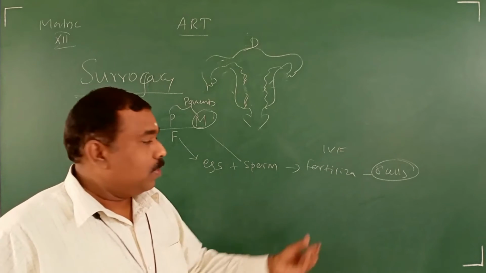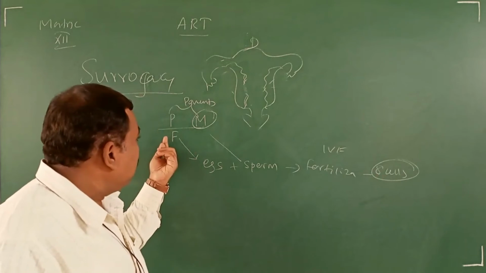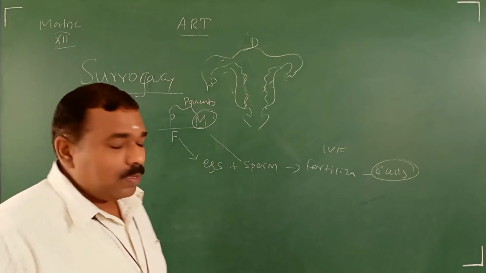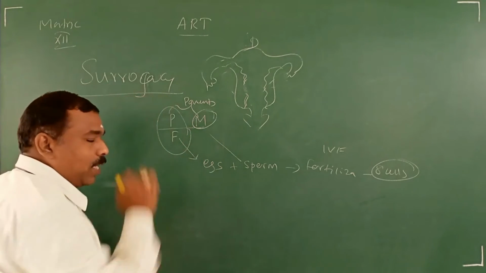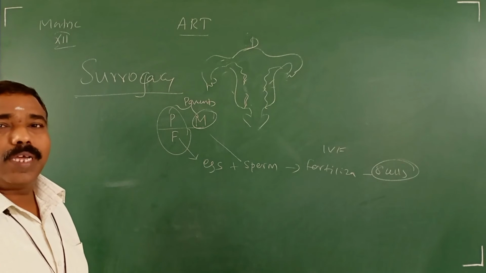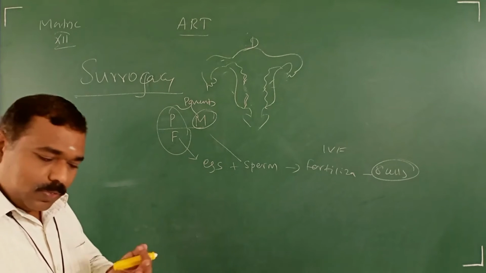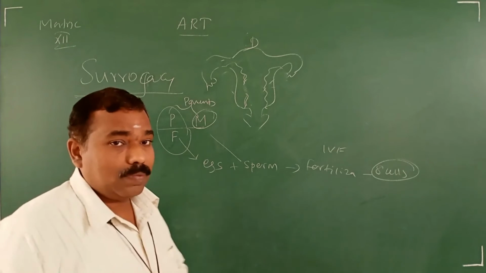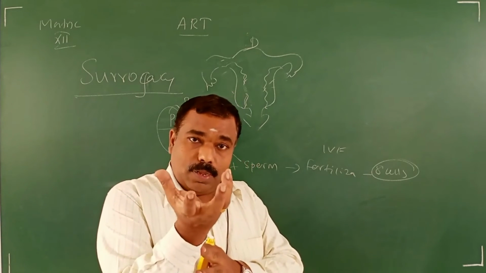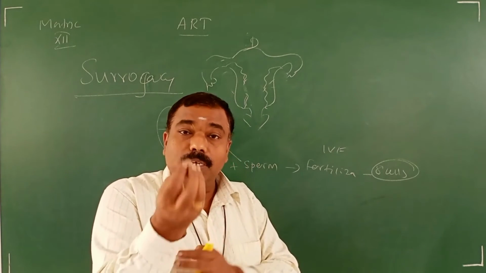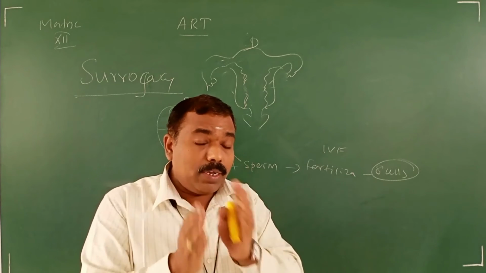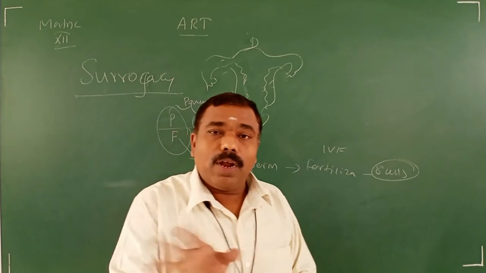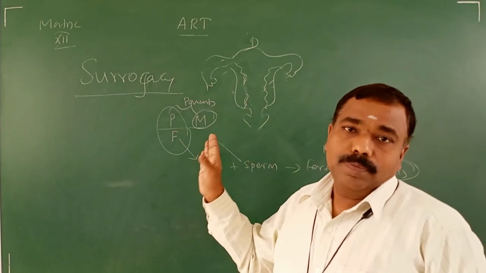Finally, in IVF, this 8 cell stage embryo is kept inside the uterus of the wife, the female partner. But here the female partner has a problem. What problem? The uterus is unable to conceive, unable to hold the pregnancy. Pregnancy means the period. For 280 days the zygote develops as an 8-celled embryo and should stay inside the uterus to develop as an infant. That capability is not there in the woman.